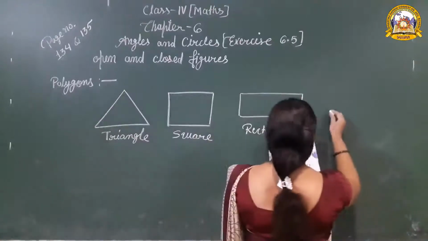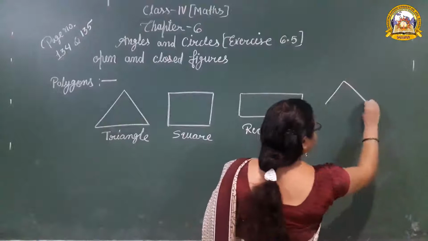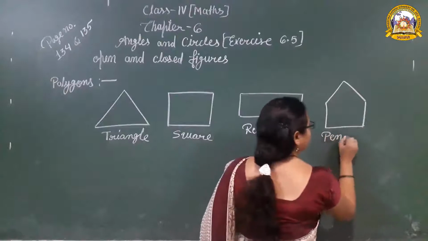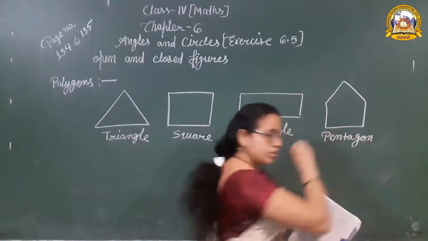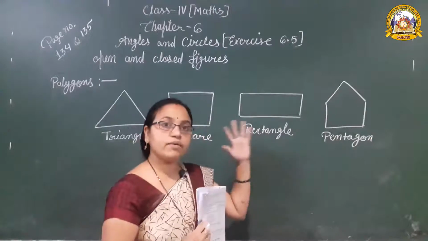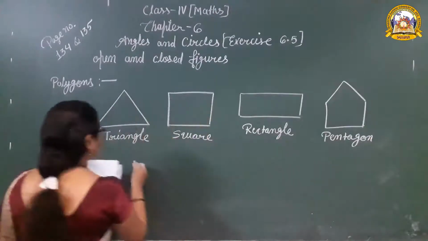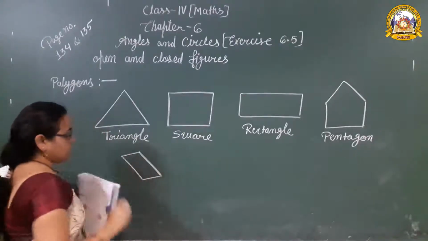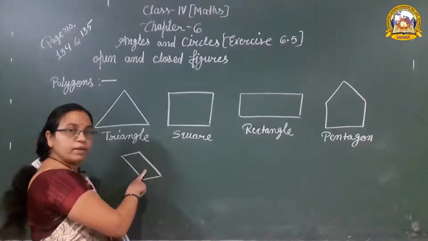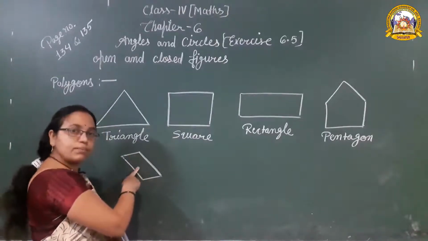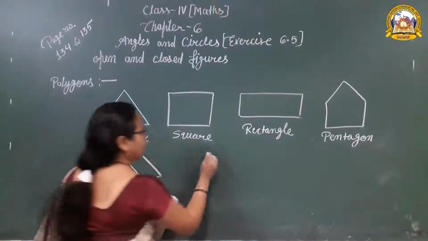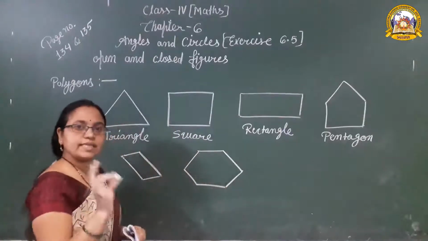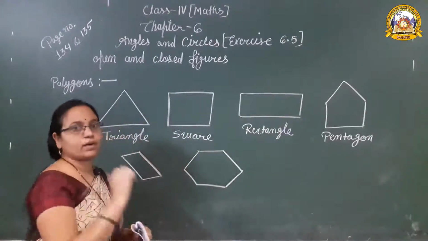Then how many line segments in that? 5 line segments. So it is a pentagon. It is also a type of polygon. And how many line segments in that? 5 line segments, pentagon. And then it is a quadrilateral. It is also made by 4 line segments. So it is also known as a polygon, a quadrilateral type of polygon. And then how many line segments in that figure? 6 line segments. That is why it is a hexagon.